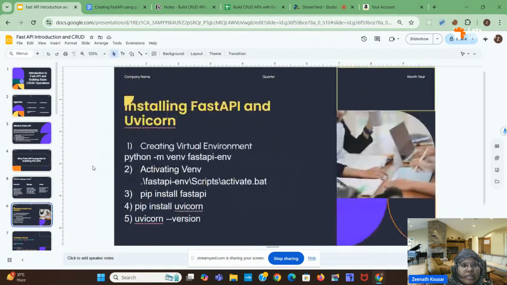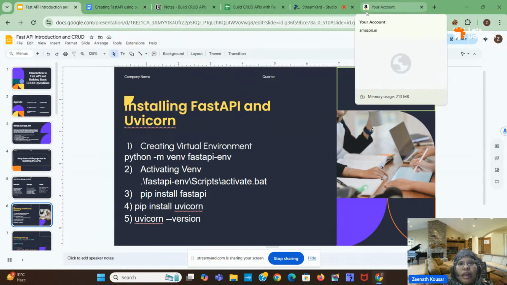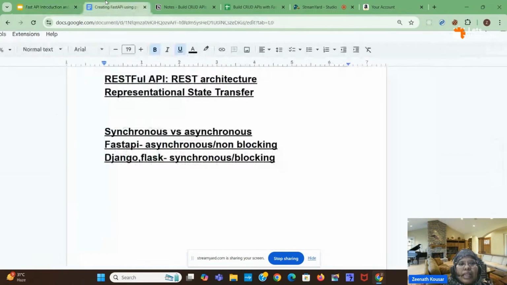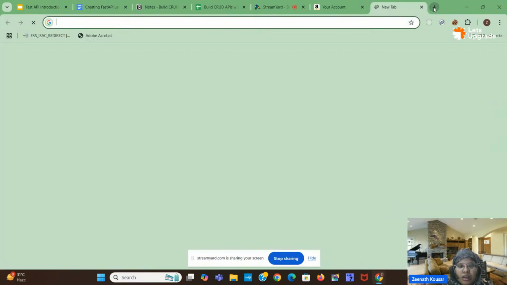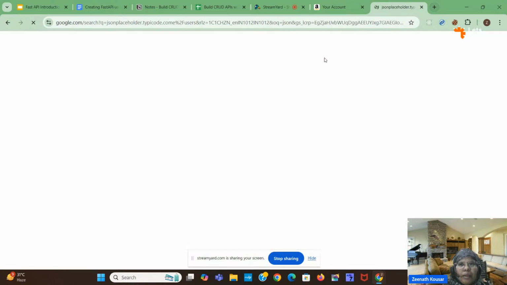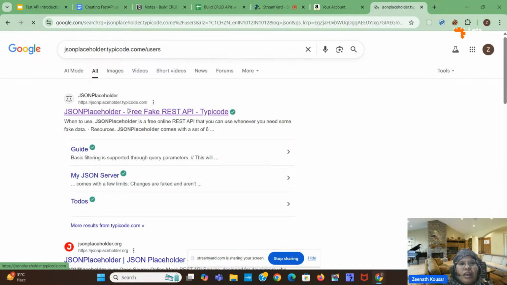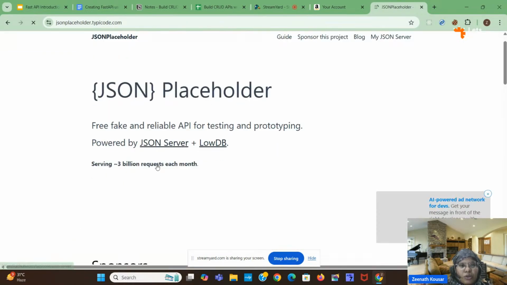Okay, and next, let's go to the practical part. Before going to the practical part, I will explain some HTTP methods. What are HTTP methods? I will open an application here, some API here. So this is the API which I have shown you, right?